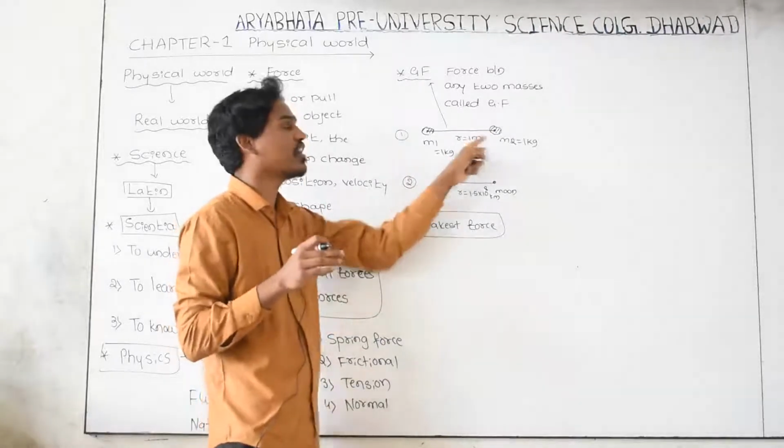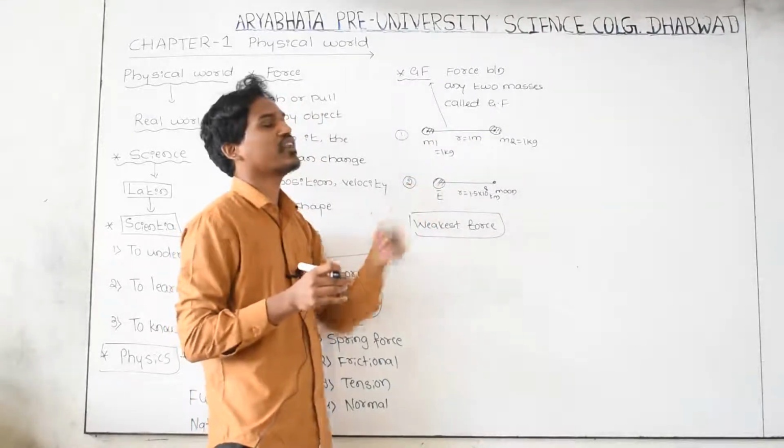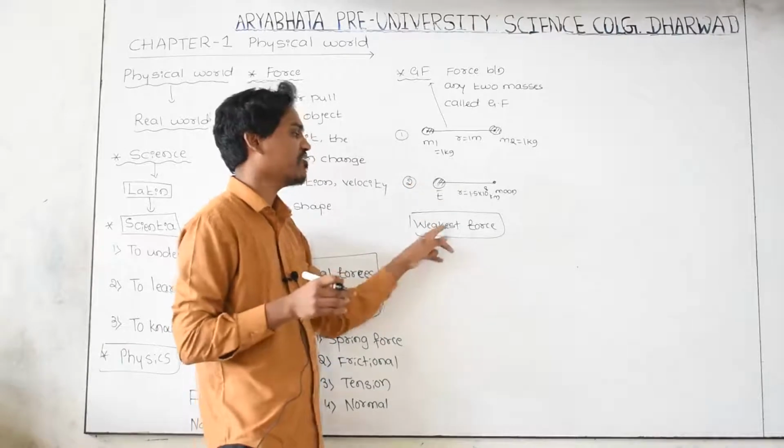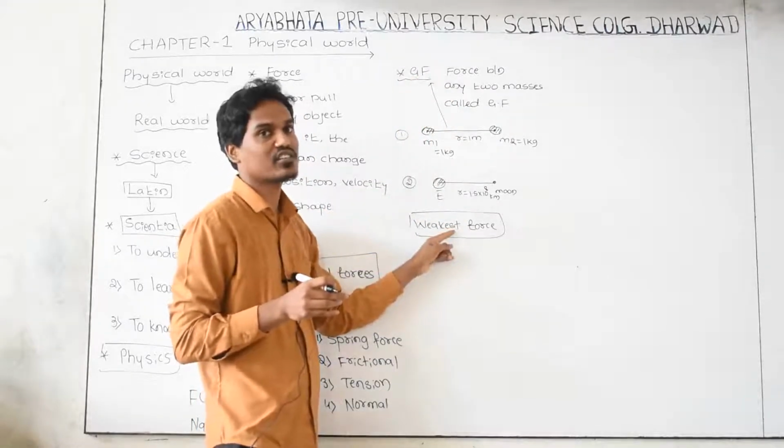Only then do the bodies come physically in contact. That is why the force of attraction between bodies is very weak. Therefore, the gravitational force in this nature is the weakest force.